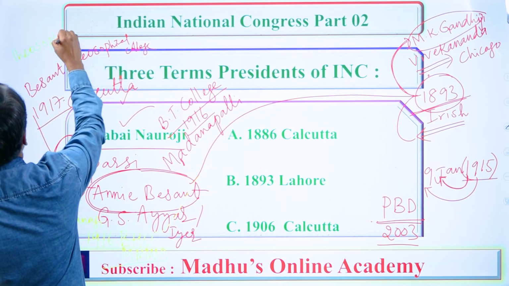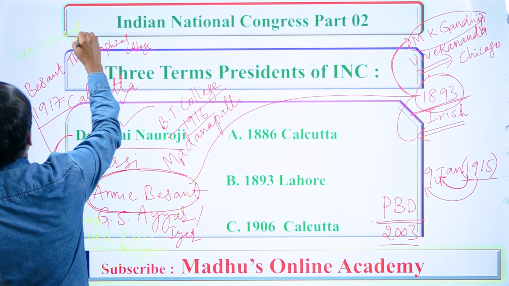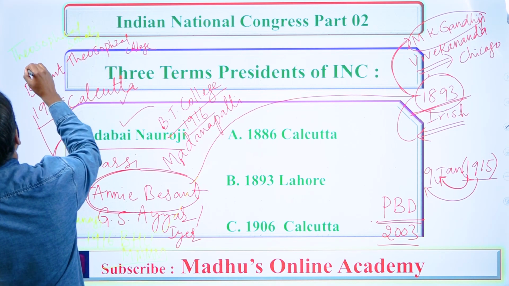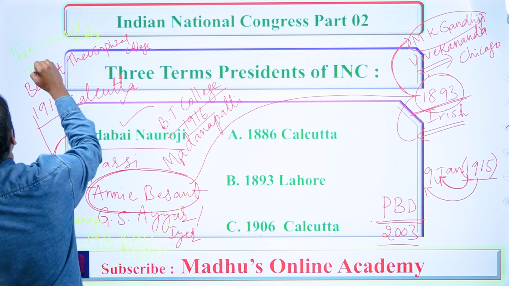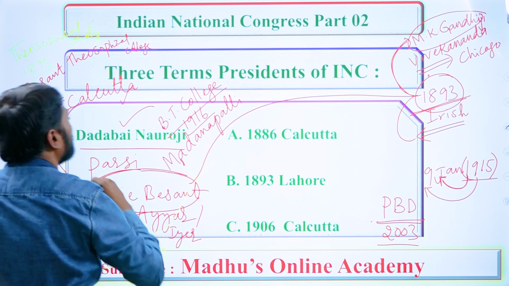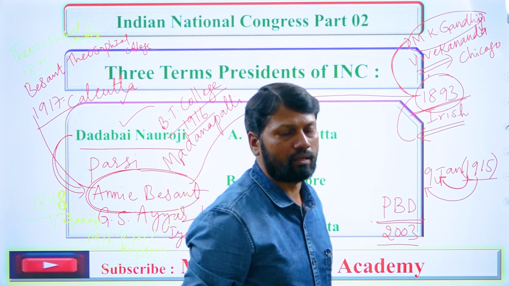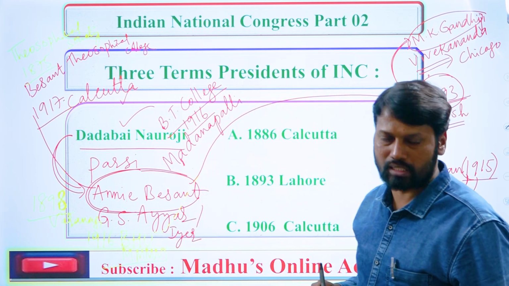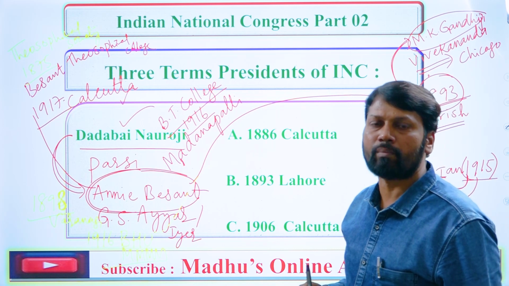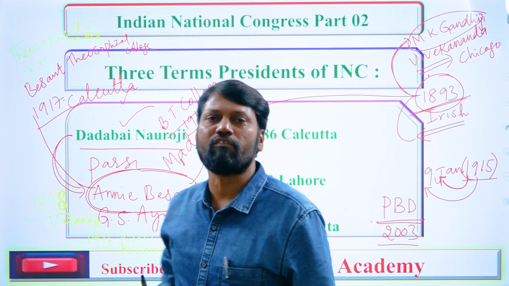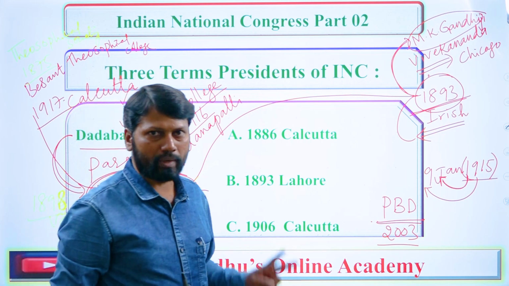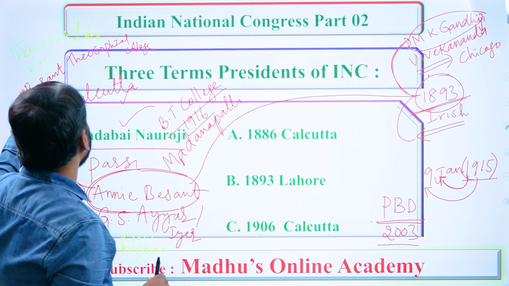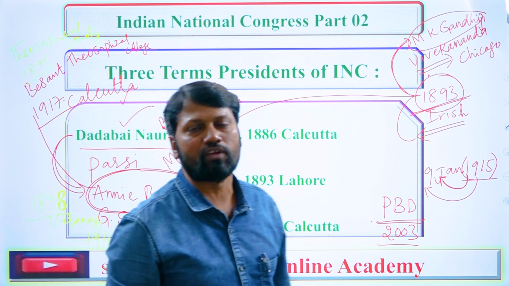The Theosophical Society was founded by Madam H.P. Blavatsky and Colonel H.S. Olcott. Colonel H.S. Olcott was from America, Madam Blavatsky from Russia. These two persons founded the Theosophical Society at New York in the year 1875 AD.